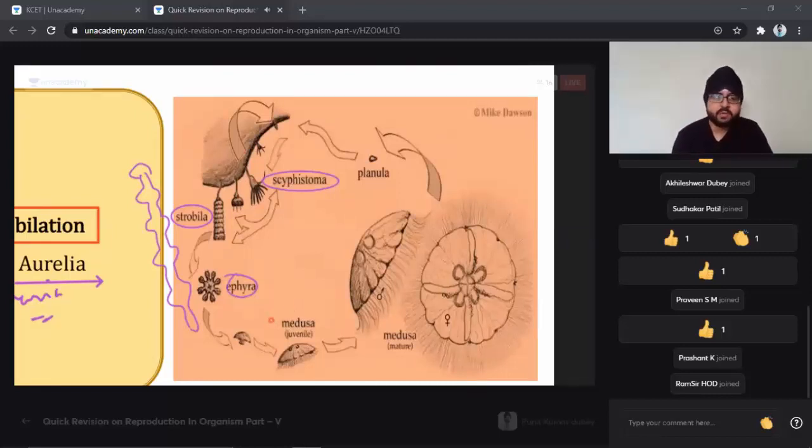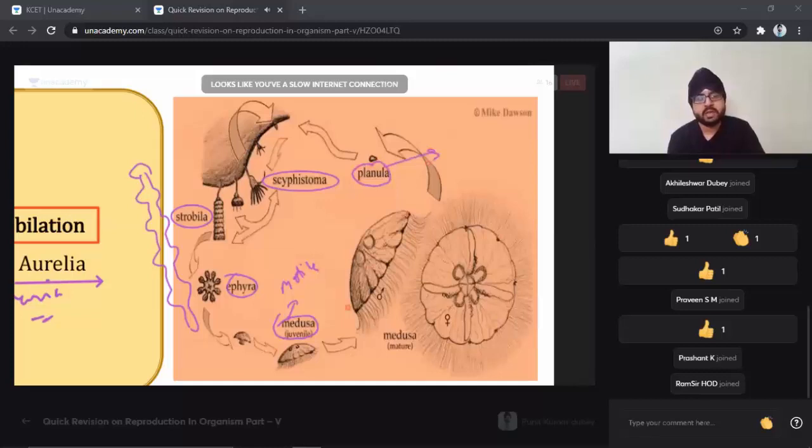From the ephyra we get the medusa stage. This is one of the medusa stages which we are going to get. The medusa stage is motile, students, let me tell you. From this motile medusa, it produces a larva called the planula larva. It is motile, a free swimming stage.